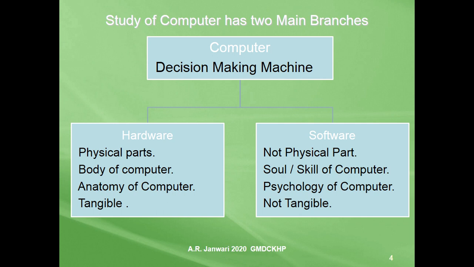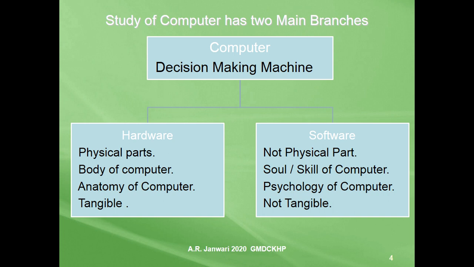A decision making machine, computer, is a very interesting and very amazing invention of human beings. If we want to understand that machine, we have to study in two dimensions. We have to do research or we have to learn in two dimensions. These dimensions are software and hardware. Students, you can say the study of computer has two main branches which are software and hardware.